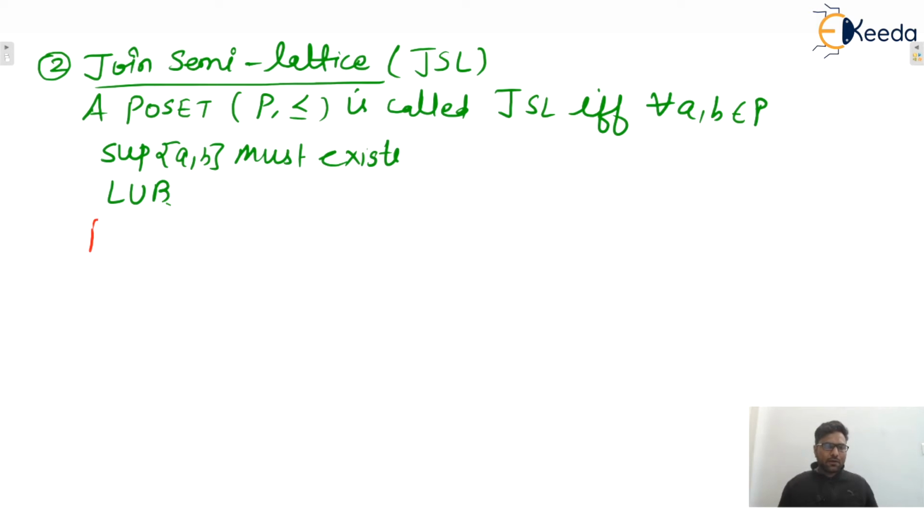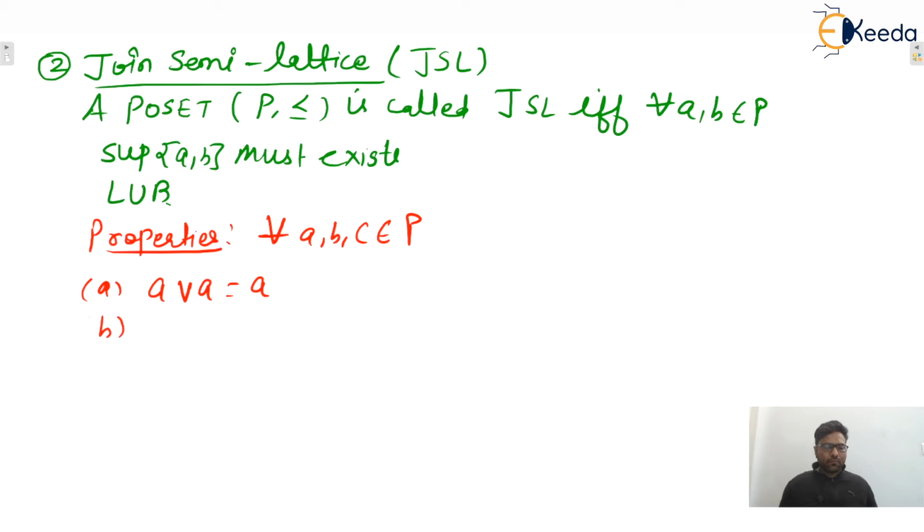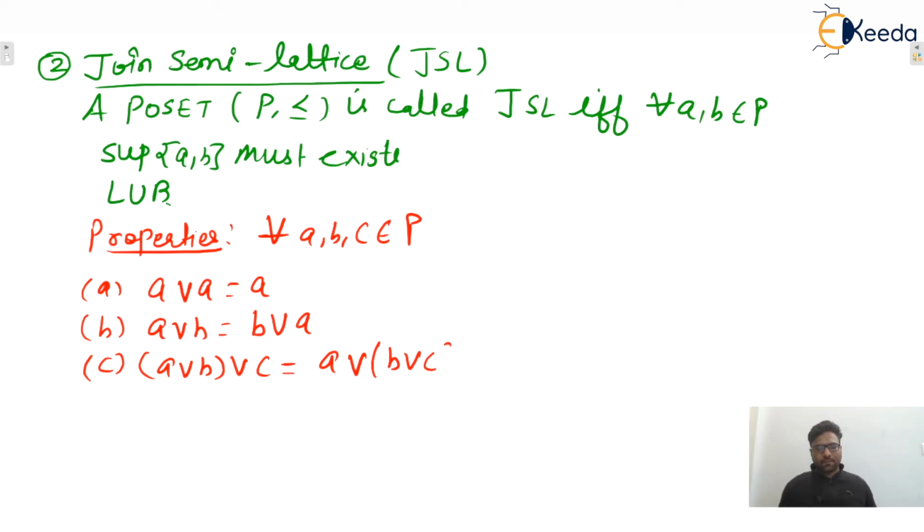So here some properties of JSL are: for every A comma B comma C belongs to P, the first one is idempotent, A or A must be A only. A or B equals B or A. These are the properties of JSL. The third one is A or B or C equals A or B or C, that is associative, isn't it? Okay. So these are the two types of semi-lattices, MSL and JSL.